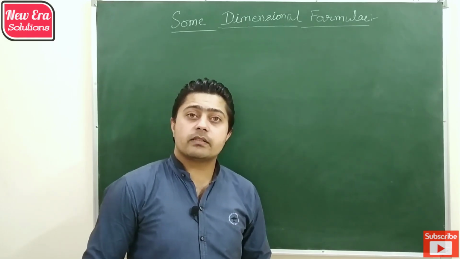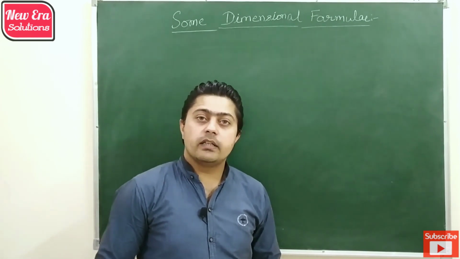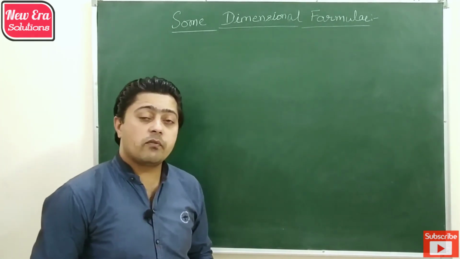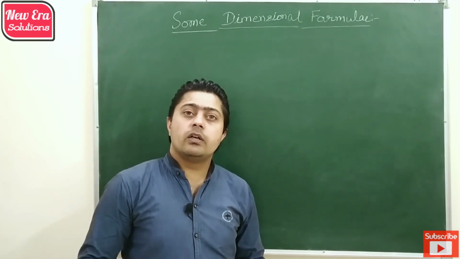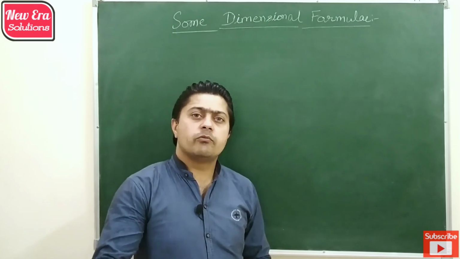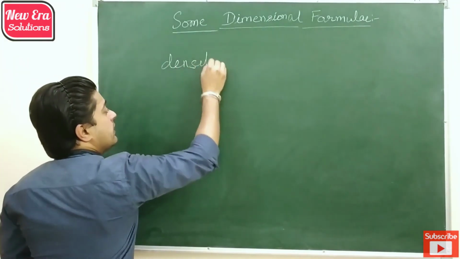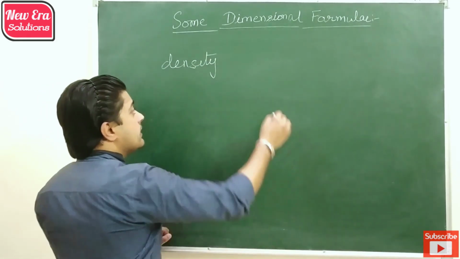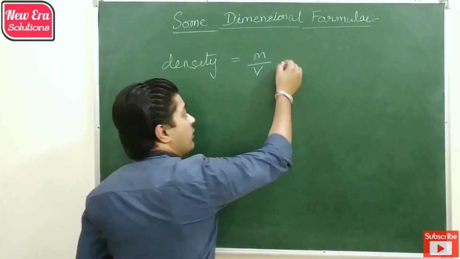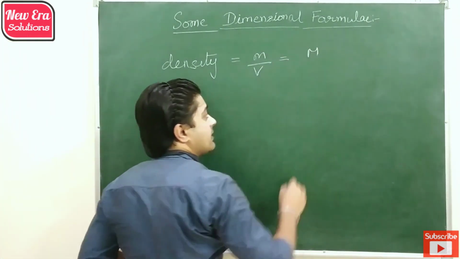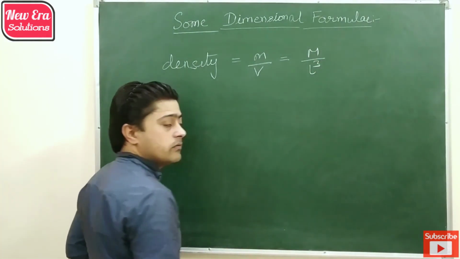Now let's take some examples of how we write the dimensions of a physical quantity. To write the dimension of a physical quantity, either you remember its formula or you remember its unit. For example, if we want to write the dimension of density, then the formula of density is mass by volume. As we know, the dimension of mass is M because it is fundamental, and the dimension of volume is L3.